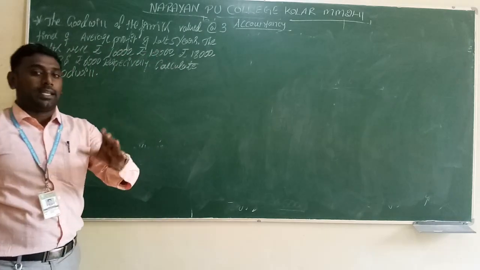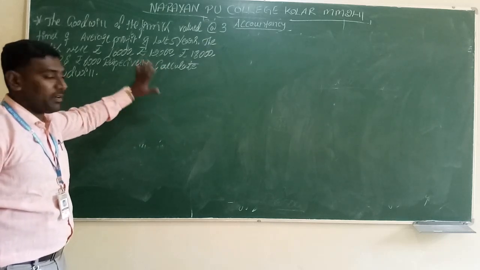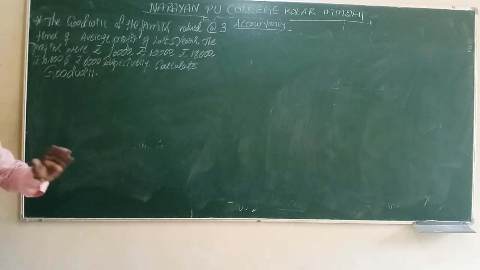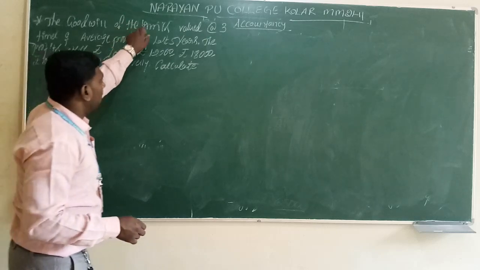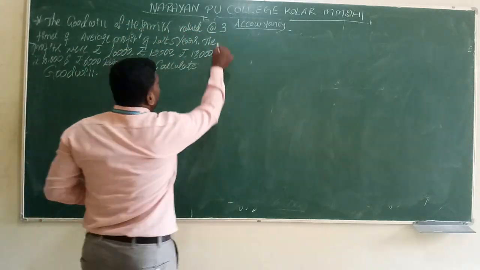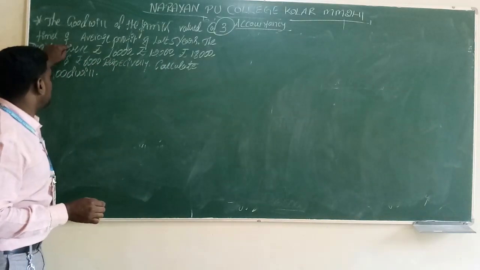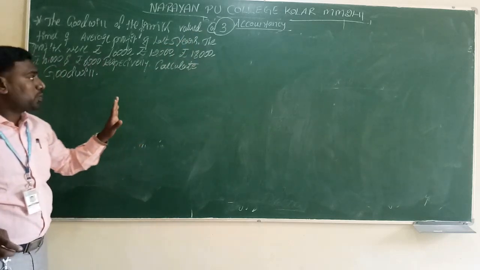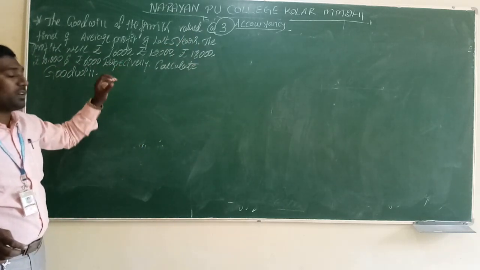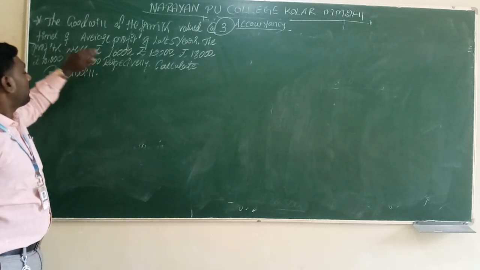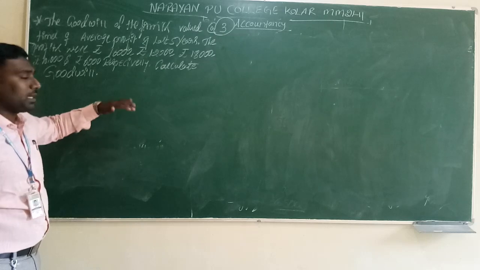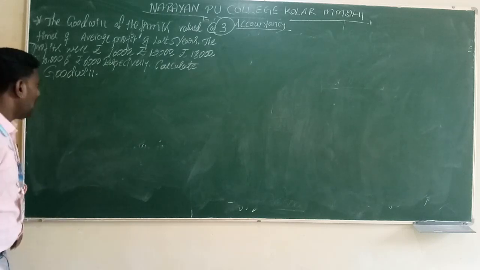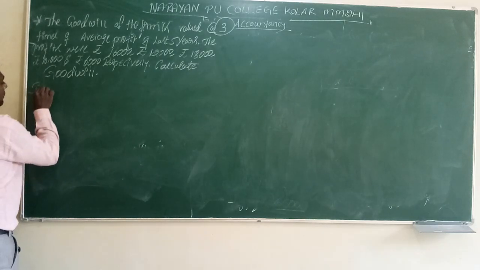In this question they have given perfect information, so with the help of that information we have to calculate the goodwill. What information have they given? Once we have to read: the goodwill of the firm is valued at 3 times purchase of average profit of last 5 years. They have given the profits of last 5 years, but 3 times the average we have to consider as goodwill. Based on this information we have to calculate the goodwill. In the next slide, we come to the solution.